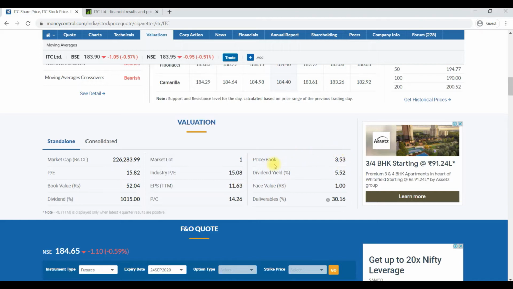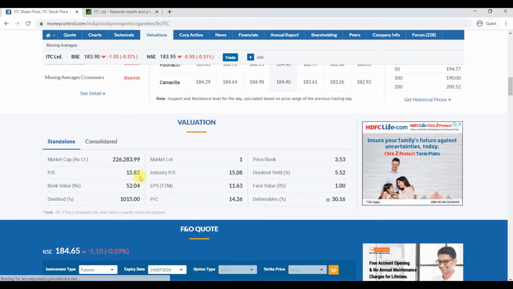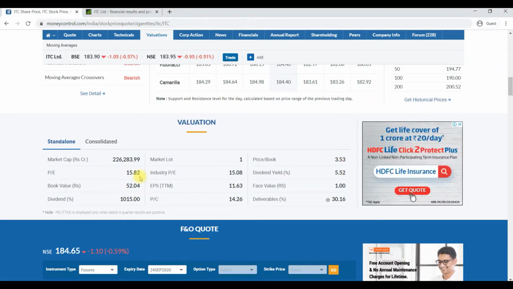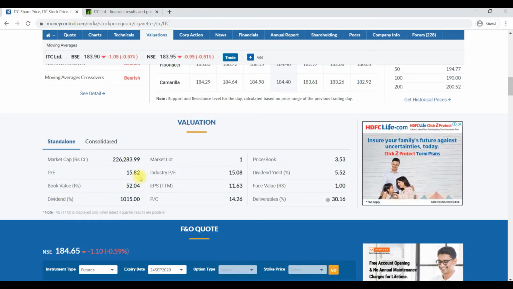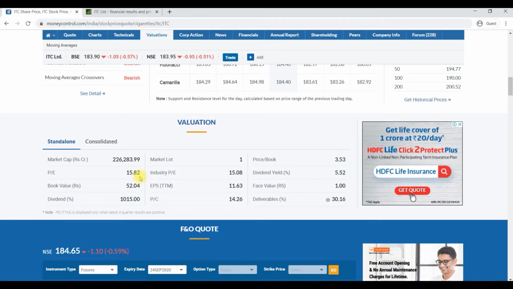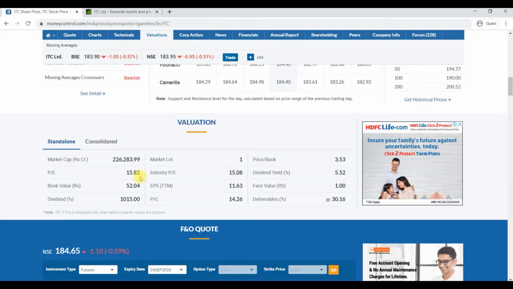Here itself it's shown price to book, price divided by book value, that is nothing but 3.53. What does it say? You are paying 3.5 times higher than its original worth, the actual value of the company. You can understand it like this.